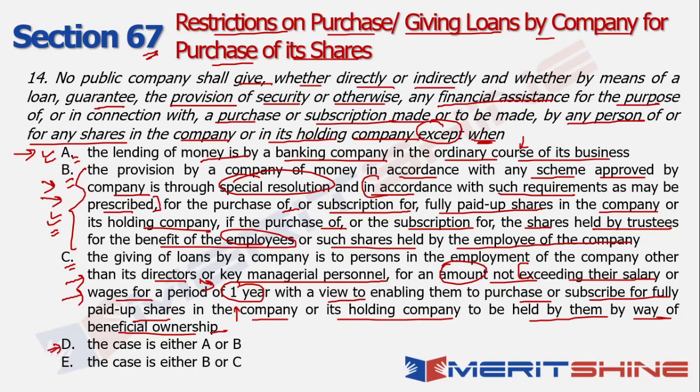What does option D say? It is either A or B. And option E says that it is either B or C. So I know for a fact that A has to be there definitely as an exception, right? So definitely option E also gets eliminated, right? So since I'm not so sure about option C, the option that I'll go ahead with is option D, which says the case is either A or B.